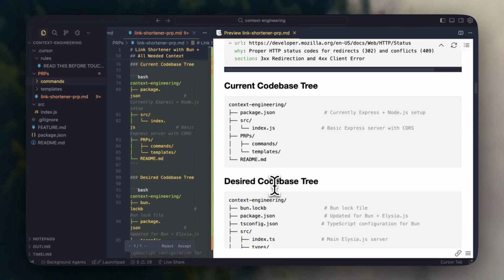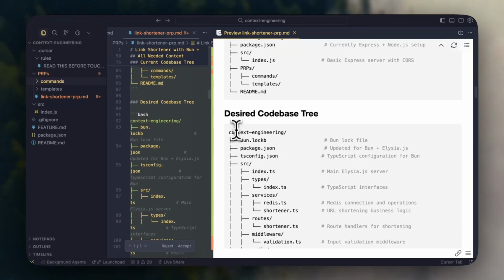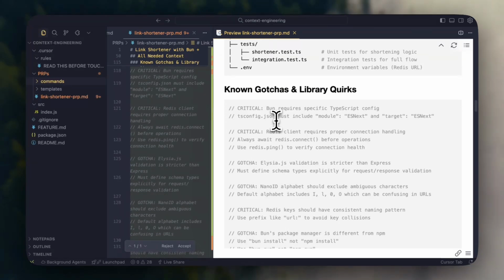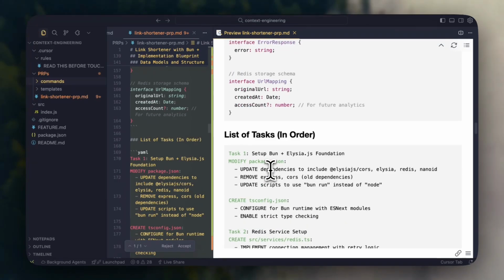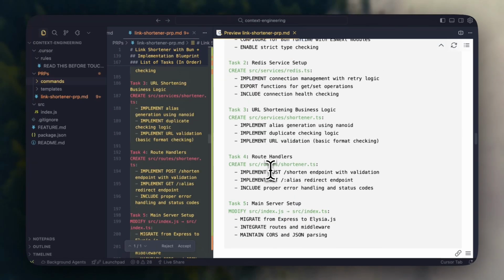The current code base tree, so it knows what things are looking like right now, as well as the desired code base tree. Some known gotchas and library quirks, the URL mapping, list of tasks. This is all very good.